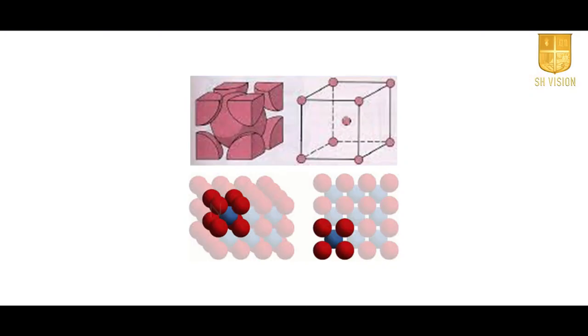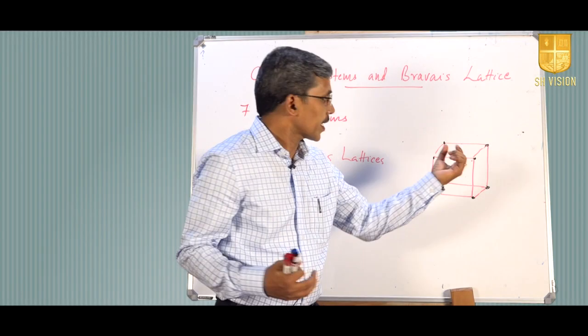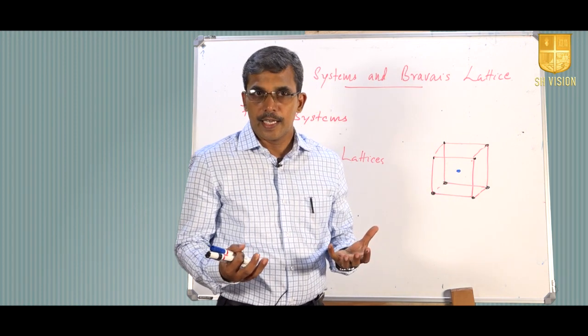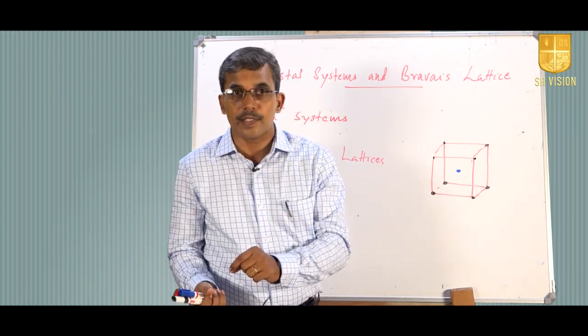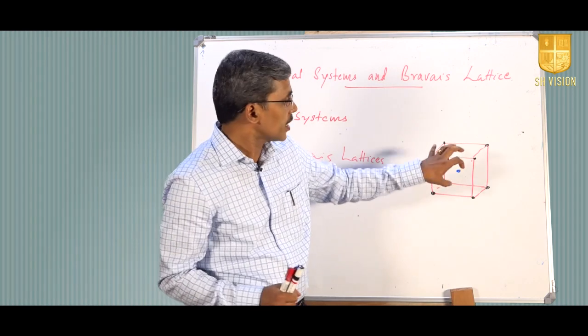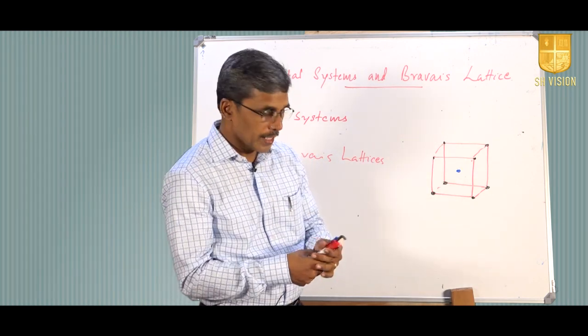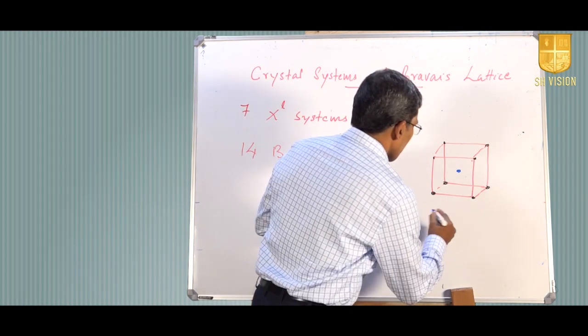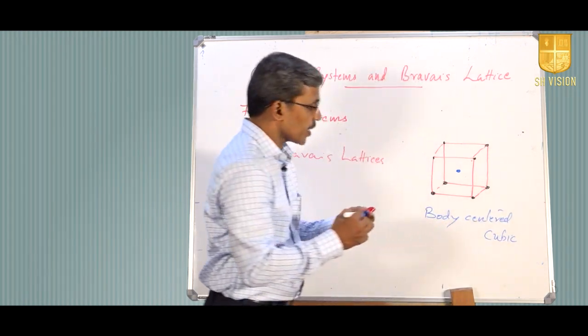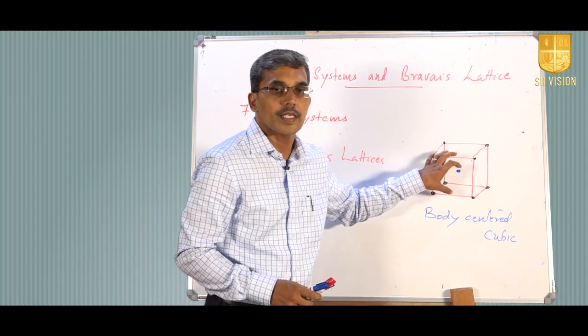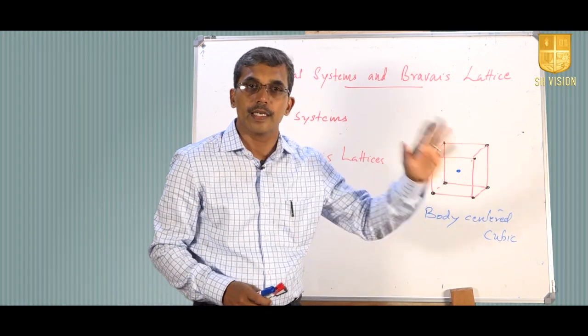That means even with a lattice point at the center, it still qualifies to be a crystal, or a space lattice, and that is a variant of the basic cubic system. This type of lattice is what we call the body centered cubic lattice. It also retains the requirement to be a crystal.